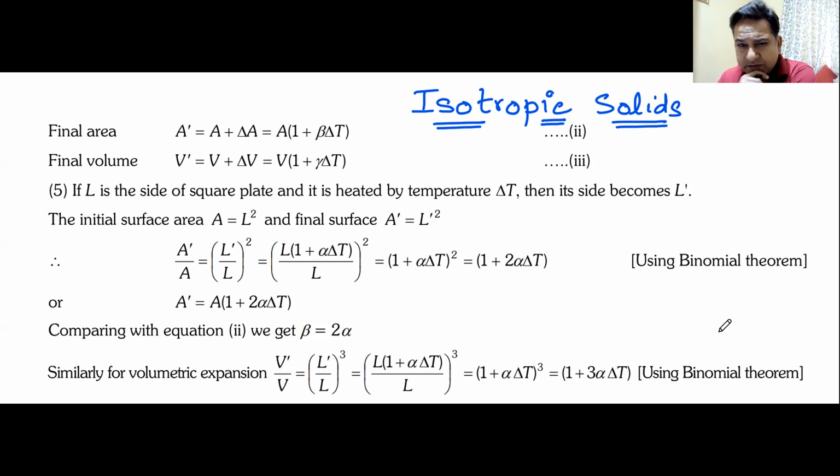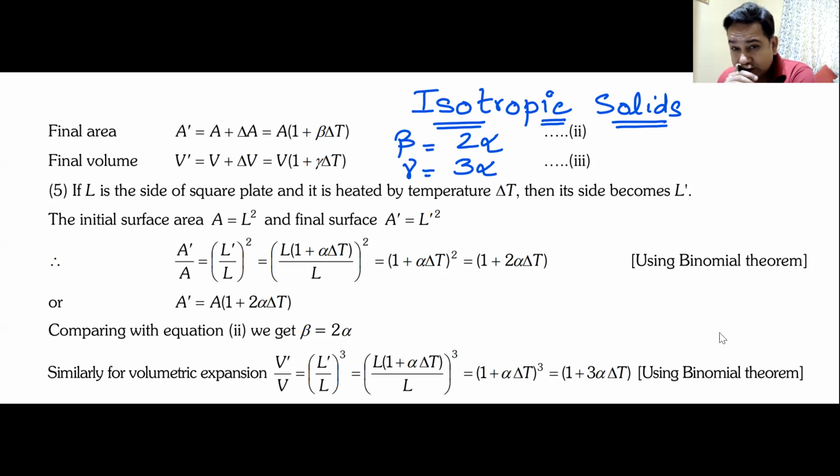Do you know the relation between alpha, beta, and gamma? Alpha is equal to beta by 2. Alpha is equal to gamma by 3. So basically you can write beta as 2 times alpha, and gamma as 3 times alpha. Okay.